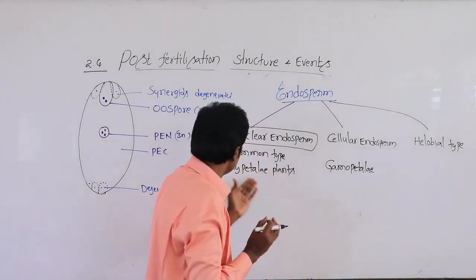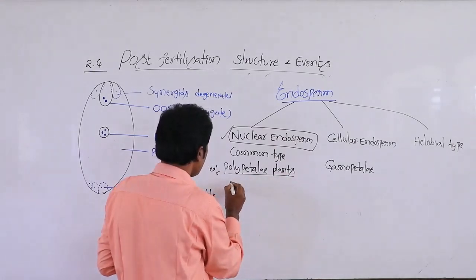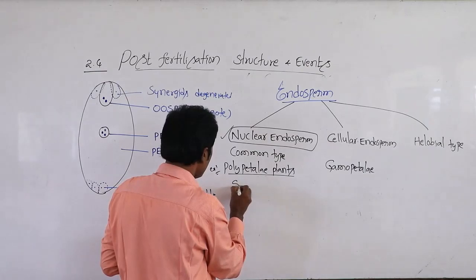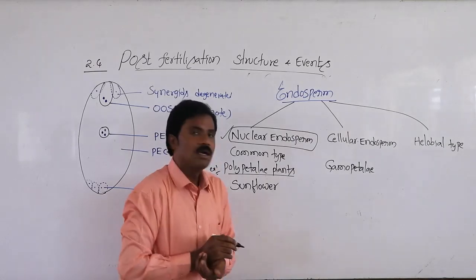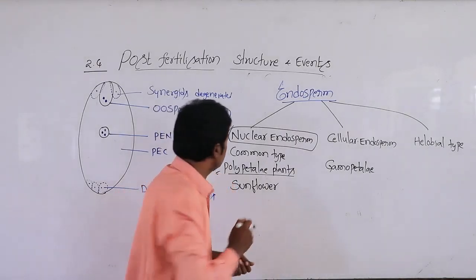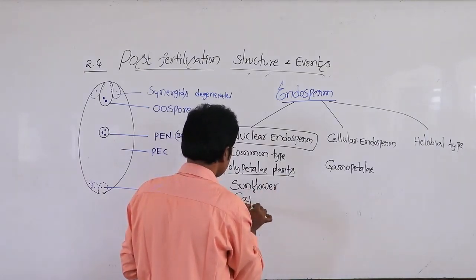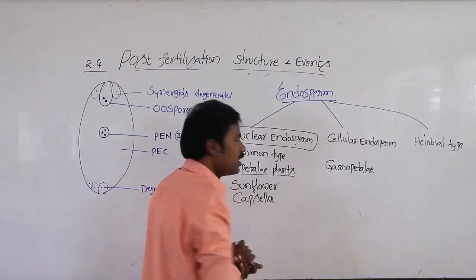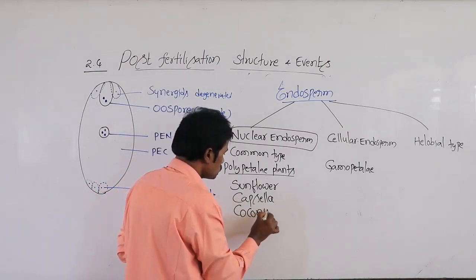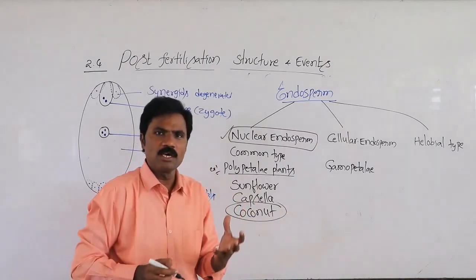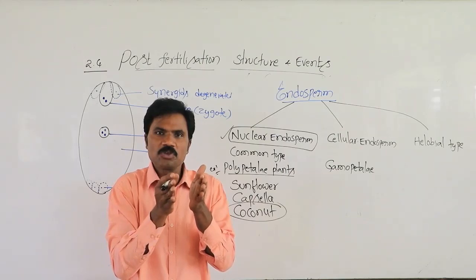If you want examples in polypetalous plants, you can write sunflower as well as Capsella and coconut. This is most important. Many times they ask about tender green coconut, which contains white milk.